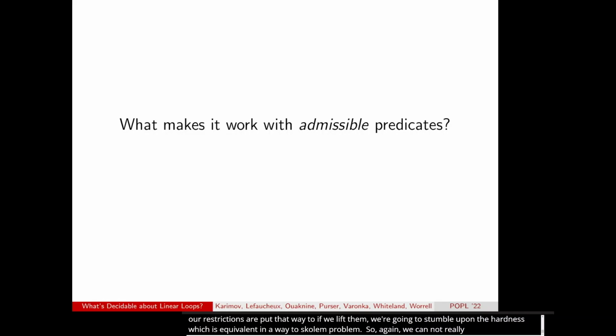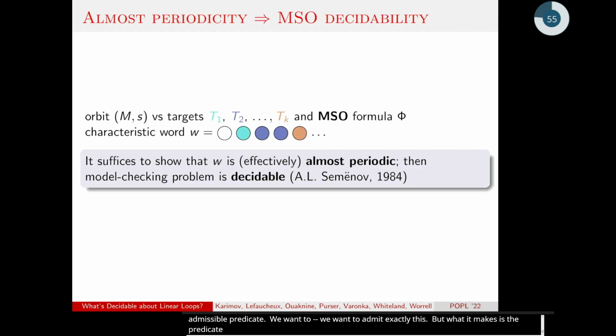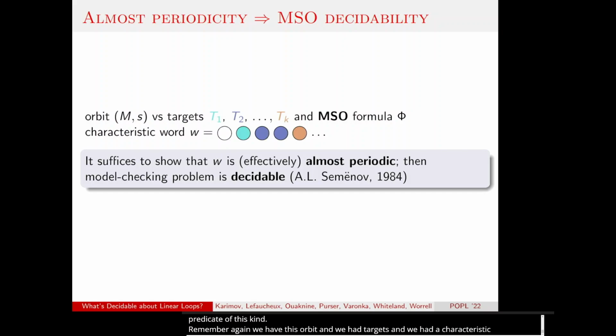We want to admit exactly these, but what makes it work with predicates of this kind? Why do we have the decision procedure? Remember, we had this orbit, and we had targets, and we had a characteristic word of colored balls, let's say. There is a result from the 80s by Semyonov, which states the following. If we can prove that the word has the property of being effectively almost periodic, then the model checking problem of this kind is decidable. So we want to exploit the result of Semyonov by showing that our characteristic word is indeed almost periodic.